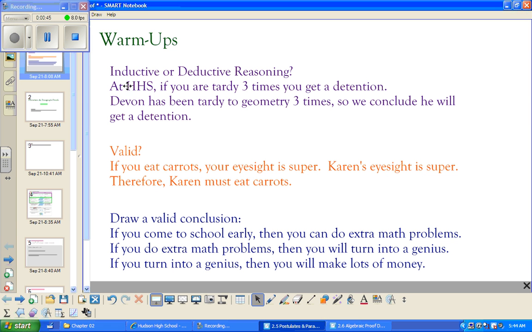So again, pause this now and with a partner, answer these three questions. So on the first one, is it inductive or deductive reasoning? At HHS, if you're tardy 3 times, you get a detention. Devin has been tardy to geometry 3 times, so we conclude he will get a detention. That is deductive reasoning. It uses facts. It's a fact that at HHS, if you're tardy 3 times, you get a detention. So it's not based on observations. It's not based on a pattern that's been noticed. It's based on the hardcore facts.